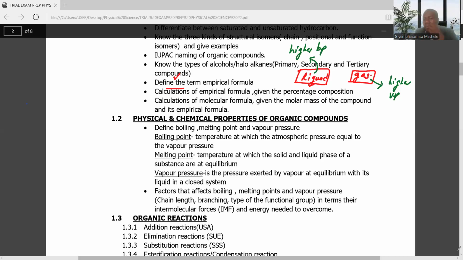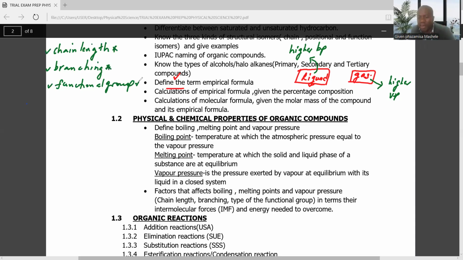Number one, ladies and gentlemen, we have what you call the chain length. We'll talk about this. Secondly, we have the branching. Thirdly, it is the functional groups. So it's very important for a learner to be able to know the factors that can affect boiling point, melting point, and vapor pressure.